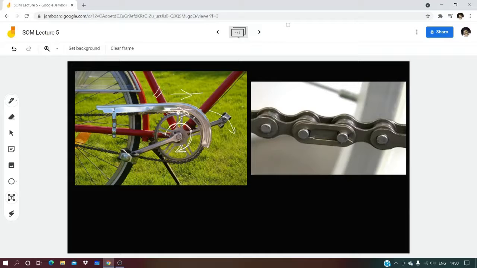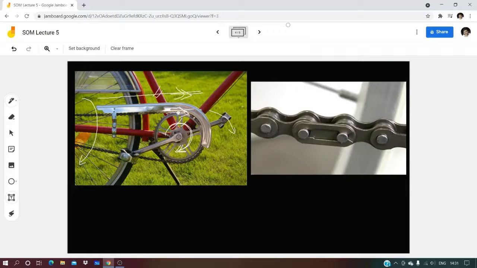In that chain there is another sprocket behind to the rear, connected to the rear wheel, that turns this wheel like this in clockwise direction. In this way this entire thing will work out. That bicycle will be moving forward. These things you know, very basic, right? But observe one thing there.